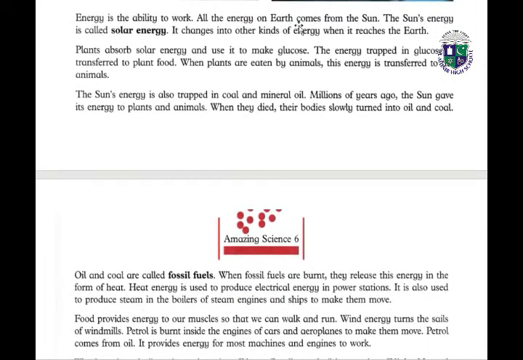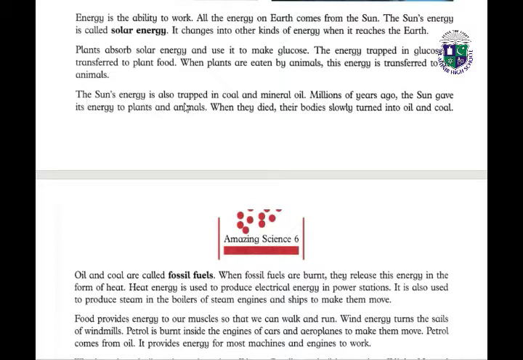All the energy on earth comes from the sun. The sun's energy is called solar energy. It changes into other kinds of energy when it reaches the earth. Plants absorb solar energy and use it to make glucose. The energy trapped in glucose is transferred to the plant. When plants are eaten by animals, this energy is transferred to the animals.